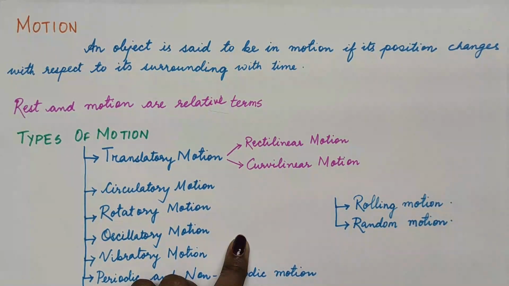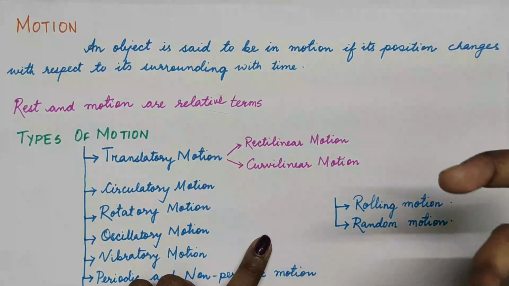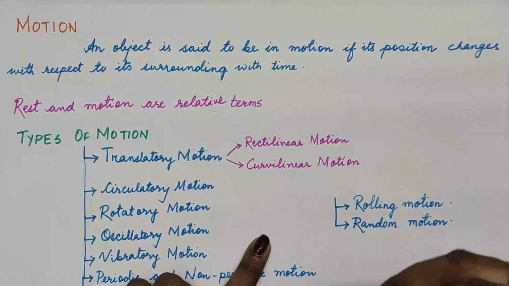But if you remember, while traveling in your car or a train, if you sit inside the train and see the visuals outside, you might have experienced as if the trees and all are moving back and you are moving forward. But are they actually moving? No, but it appears moving to you. So motion is very relative to rest.